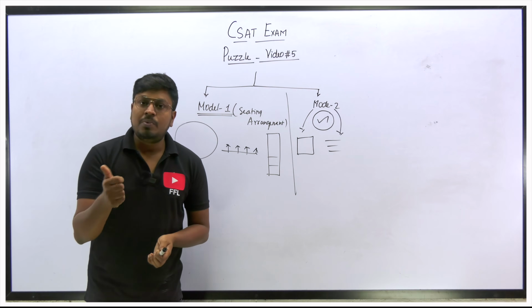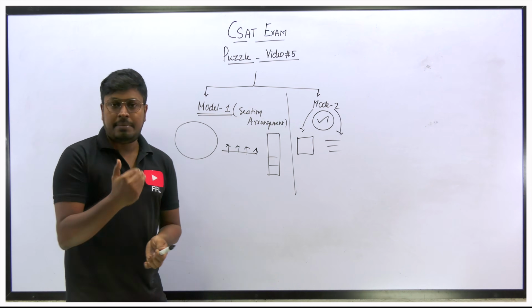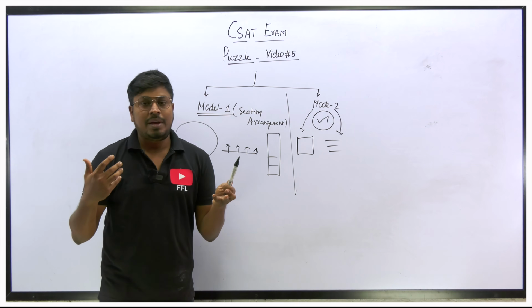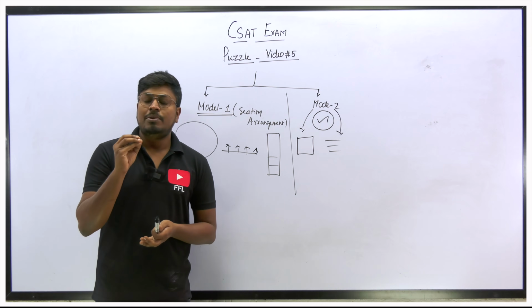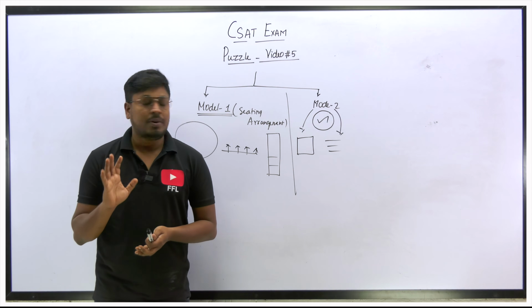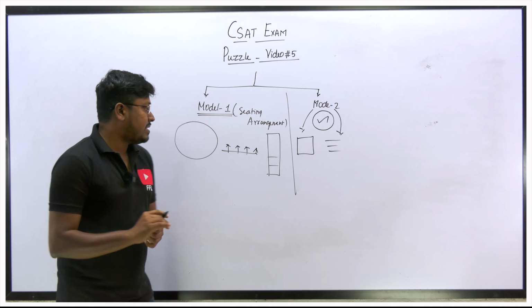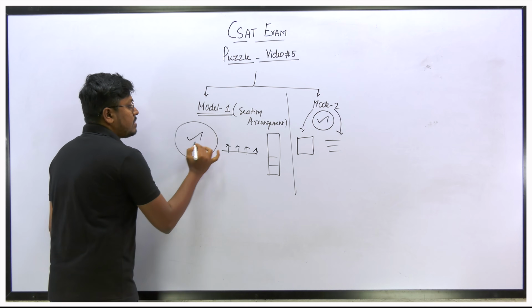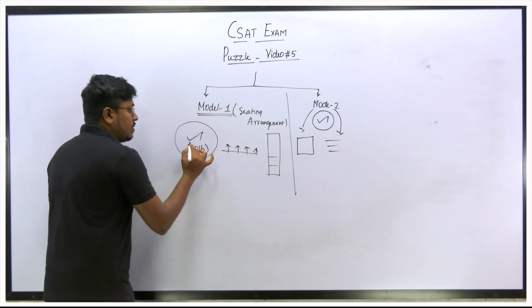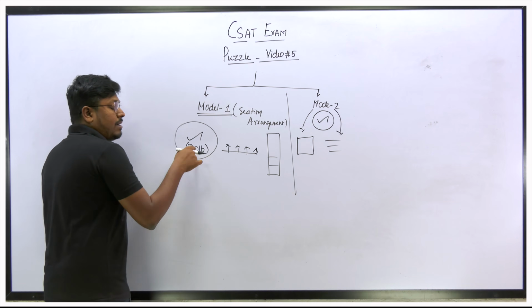Model number 2 does not have any format. By just reading the question point by point, you can take a clue, and either solve it in a tabular column or without one, and get the answer. Got it? In 2016, the last question asked in seating arrangement was only on circular arrangement. That was the last time they asked a circular arrangement.